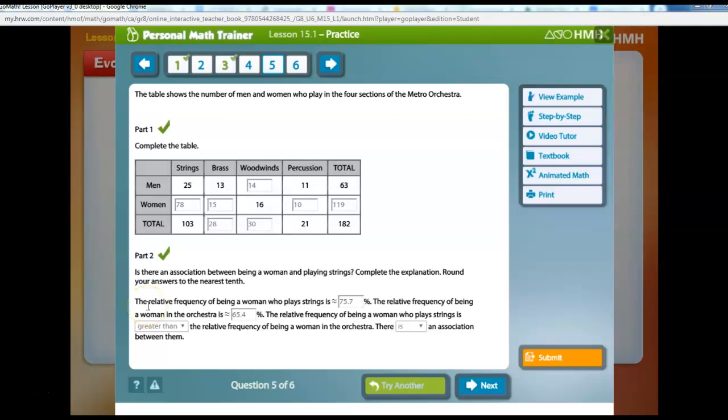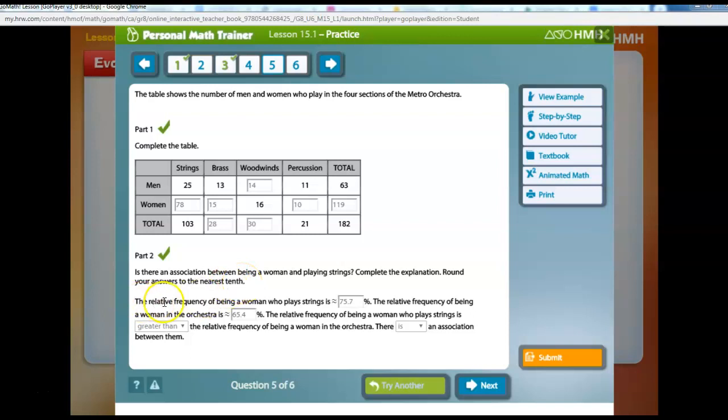Hi guys, I messed up on the video for the second part, so I'm going to explain it right now, okay? So the first part was to complete the table, and we just went cell by cell. The second part, part 2, says, is there an association between being a woman and playing strings? Complete the explanation, round your answer to the nearest tenth.